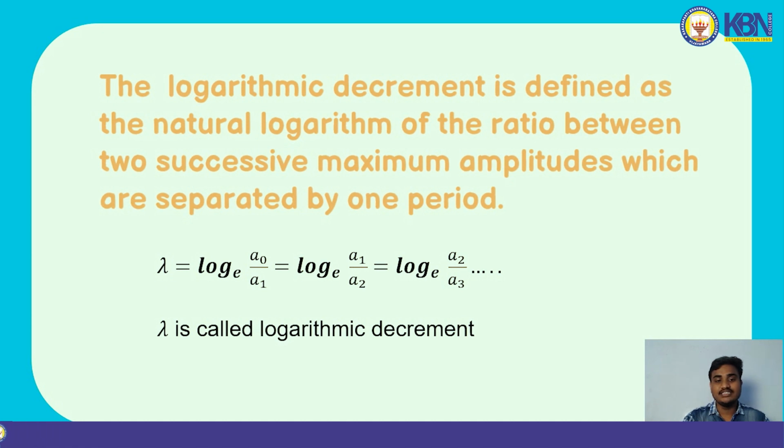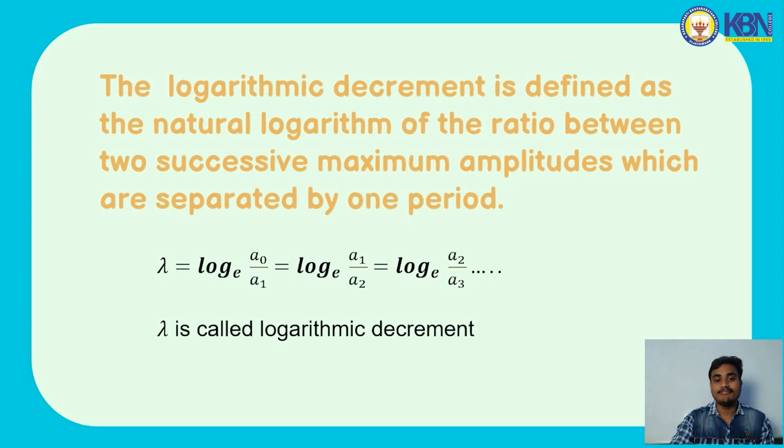So lambda is equal to log A0 by A1 to the base e, where A0 and A1 are the amplitudes. It will be equal to log A1 by A2 to the base e, which is equal to log A2 by A3 to the base e, where lambda is called the logarithmic decrement.